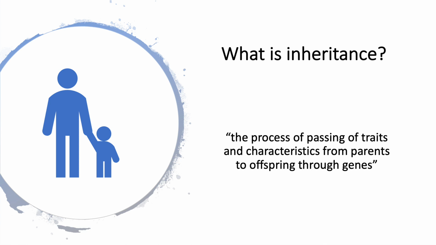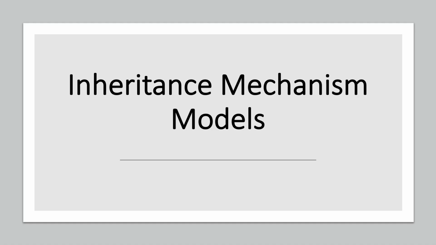Inheritance, or oftentimes called heredity, is the process of passing of traits and characteristics from parents to offspring through genes. And since we will be talking about inheritance, let us first talk about the different genetic principles that account for the transmission of such traits from parents to offspring in humans and other organisms.